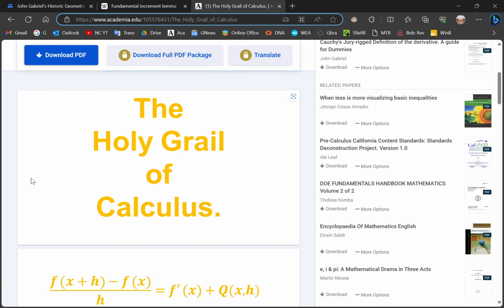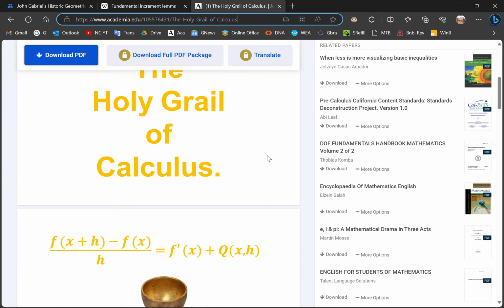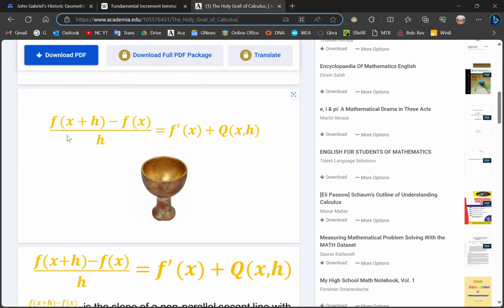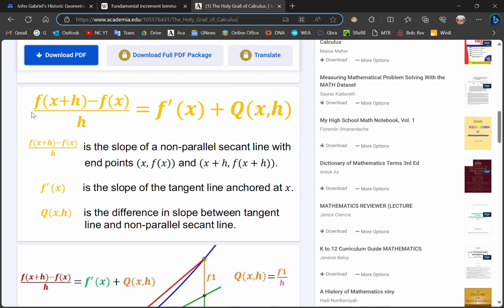Some time ago I revealed the holy grail of calculus, which is basically this identity that comes from my historic geometric theorem. It says that the slope on the left-hand side of a non-parallel secant line anchored at x is equal to the slope of the tangent line plus the difference, whatever the difference between the tangent line and the non-parallel secant line is. And from this identity, by the way, both the derivative and the integral are defined.